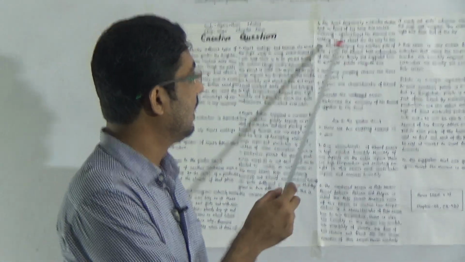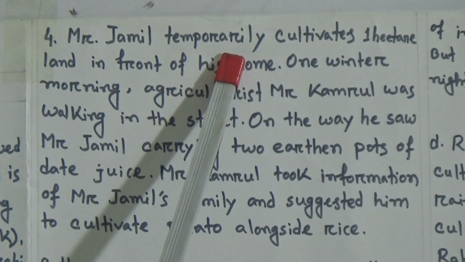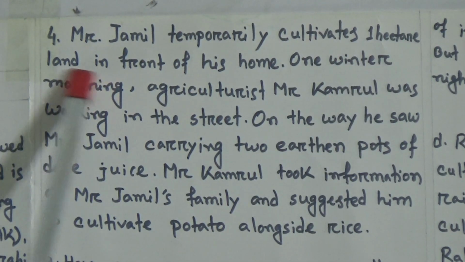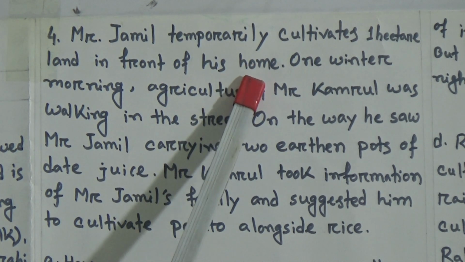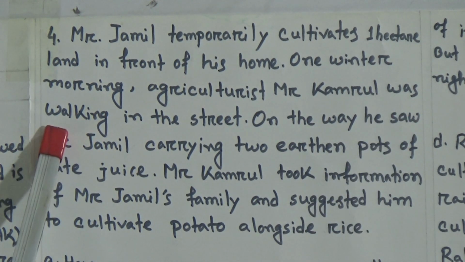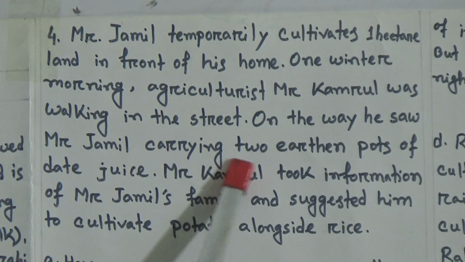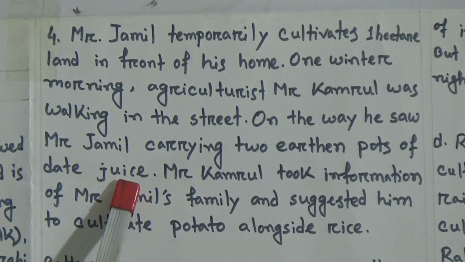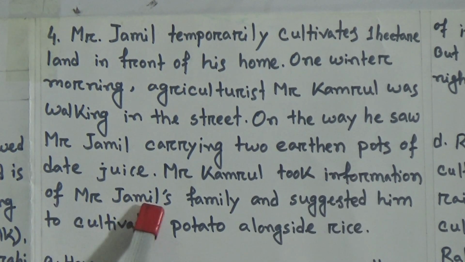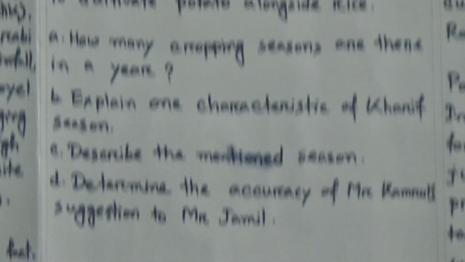Now we will try to answer another creative question. Mr. Jamil temporarily cultivates 1 hectare land in front of his home. One winter morning, agriculturist Mr. Kamrul was walking in the street. On the way, he saw Mr. Jamil carrying 2 earthen pots of date juice. Mr. Kamrul took information of Mr. Jamil's family and suggested him to cultivate potato alongside rice. Now we will see the questions.